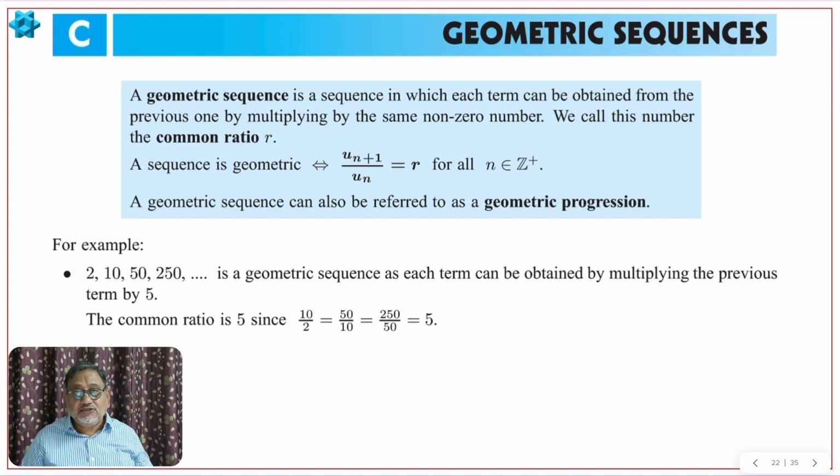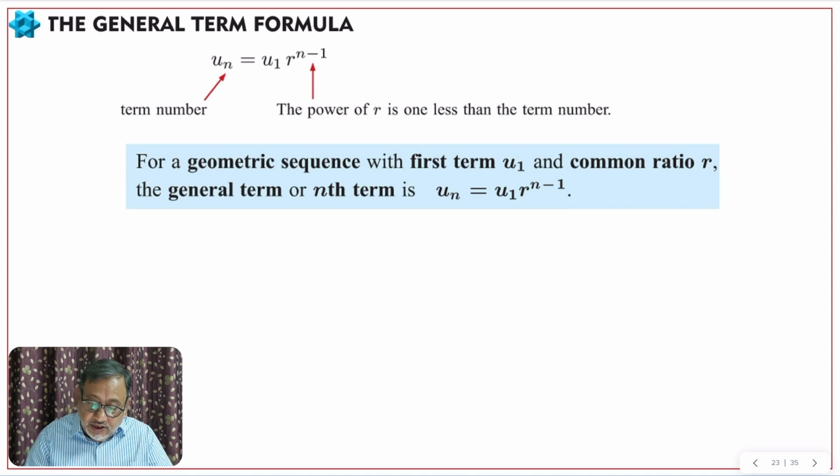Like in an arithmetic sequence, where there is always a constant difference or common difference: second term minus first term is the same as third term minus second term, same as fourth term minus third term. In the same way, in a geometric sequence, second term divided by first term is the same as third term divided by second term, same as fourth term divided by third term, which will be equal to r, the common ratio. Okay, then the formula is like this: un is u1 into r raised to n minus 1.